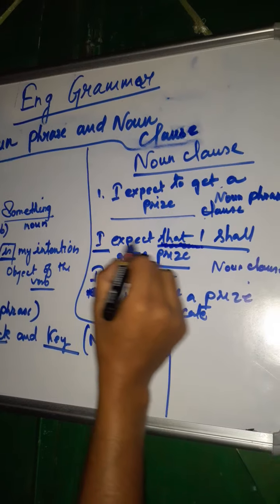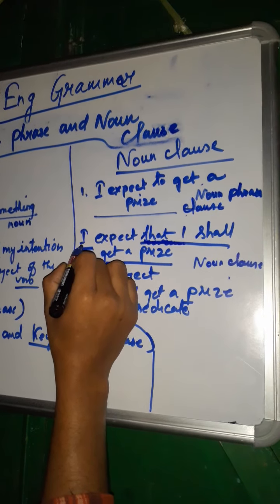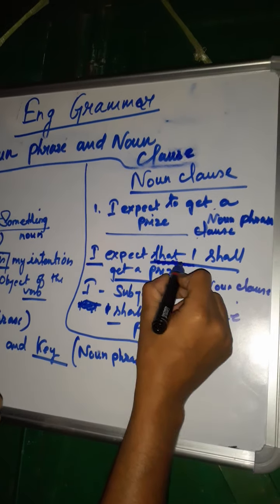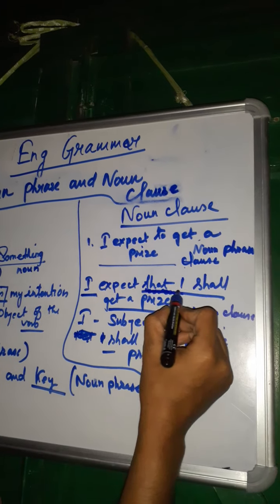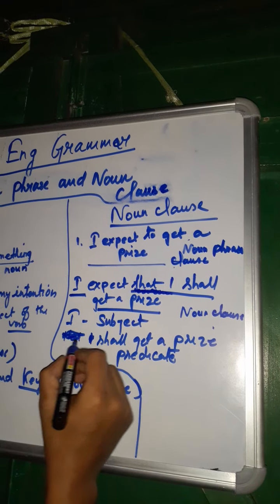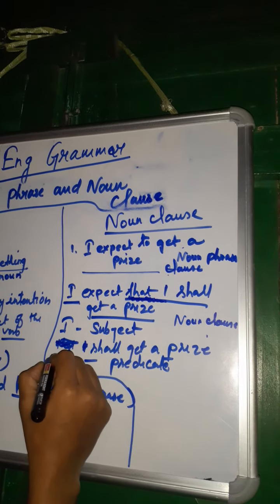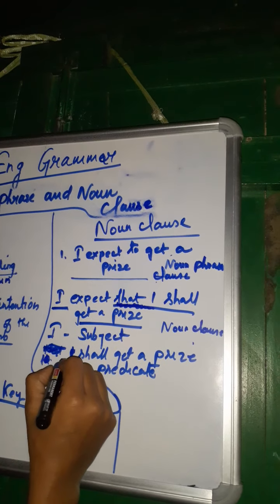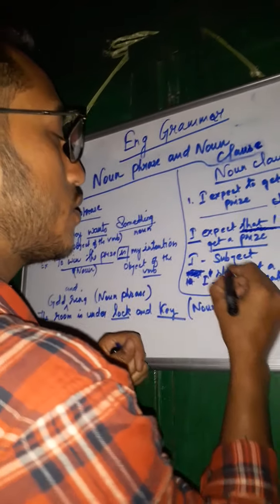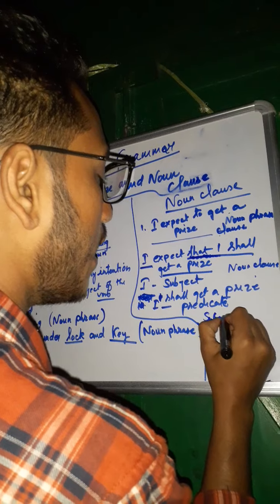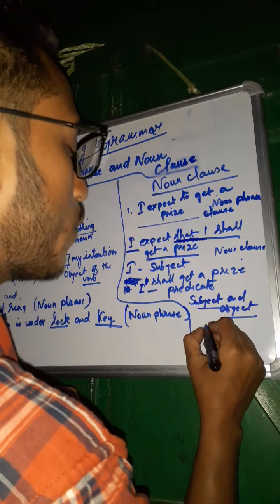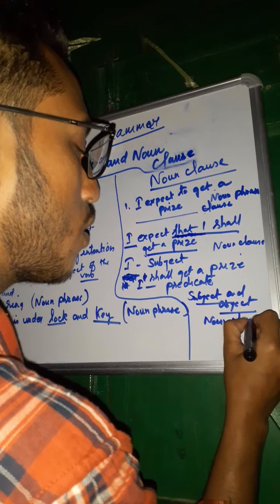Here I am underlining it. I expect that I shall get a prize. Here I is the subject. That is the conjunction, I am joining two words. Then I shall get a prize becomes the predicate. So the subject is there and the object is also there. So both subject and object are there. That's why it became a noun clause.